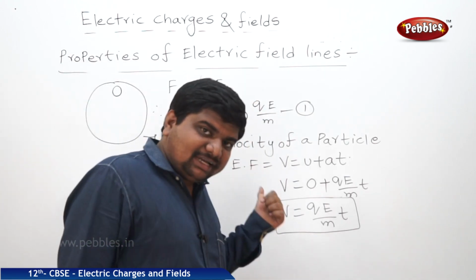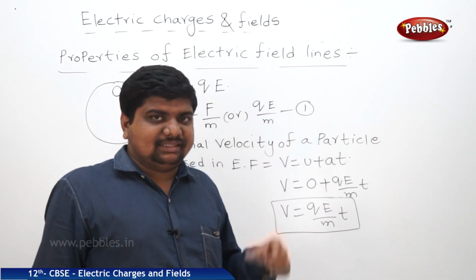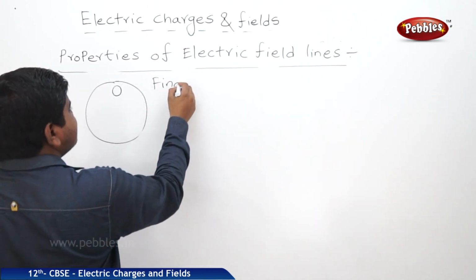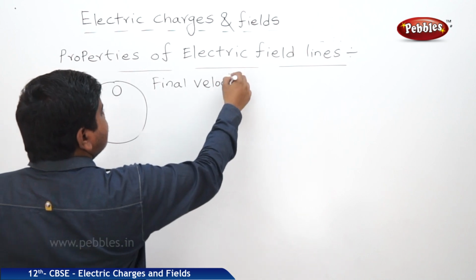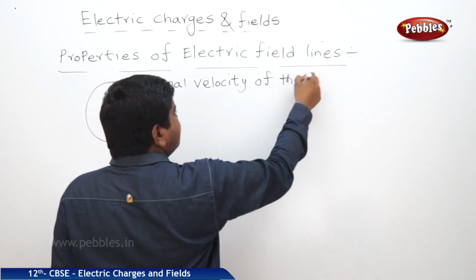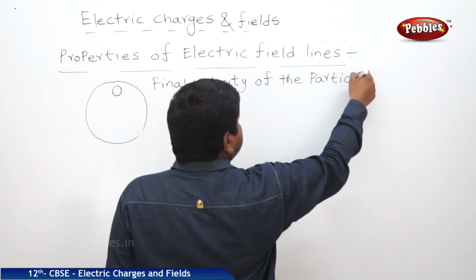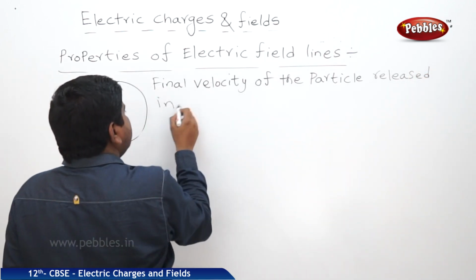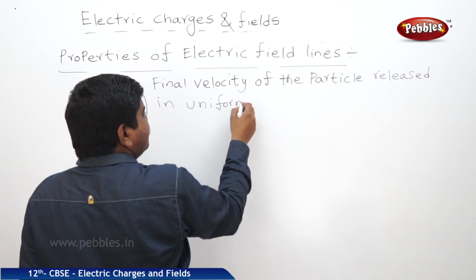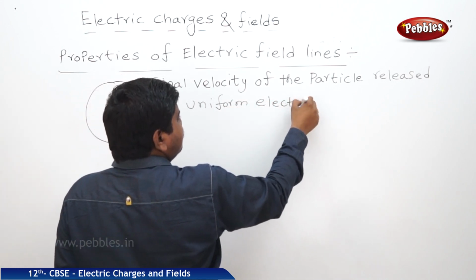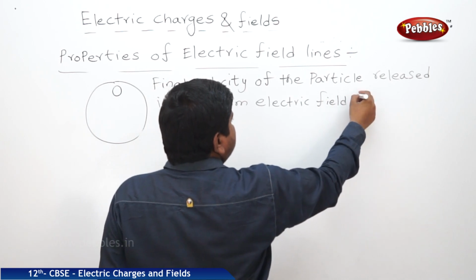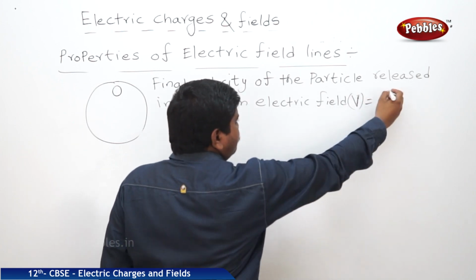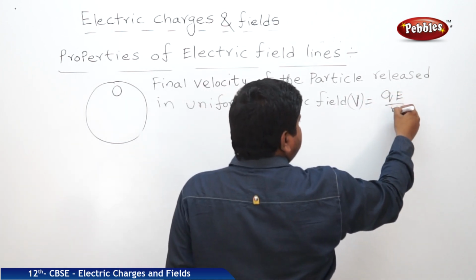Now, the distance traveled by this particle and the energy gained by the particle. These two things are left about this problem. So the final velocity of the particle released in uniform electric field is V is equal to QE by m into t.